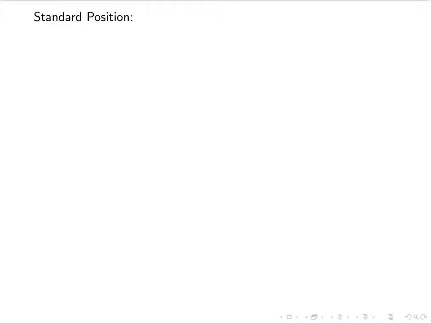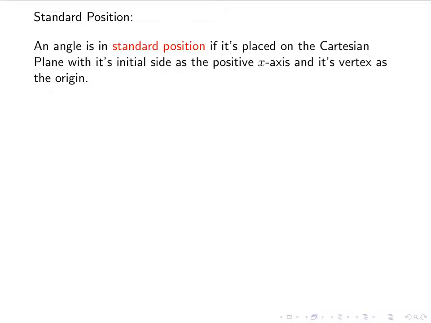What we're going to really focus on right now, though, is what's called standard position. We're going to use this quite a bit in the coming sections. So generally, we don't want our angles just floating in space. It's not very helpful. So what we do is we standardize their position by placing it on the Cartesian plane, and we do so such that its initial side is the positive x-axis and it's rotated along the origin. So its vertex is the origin.